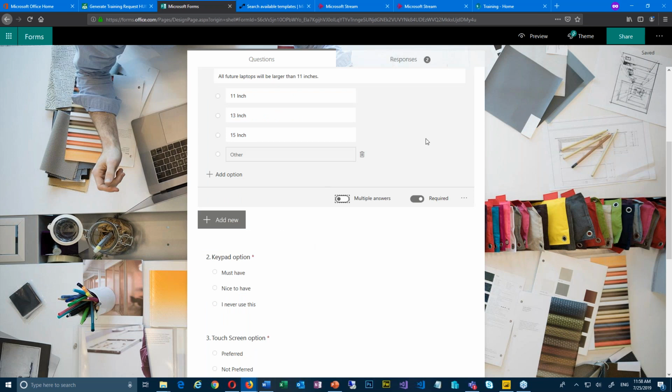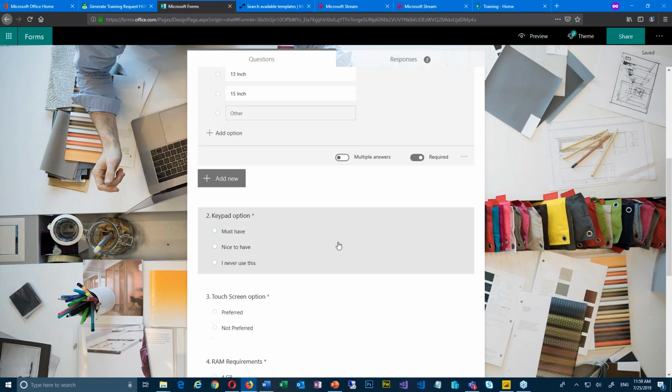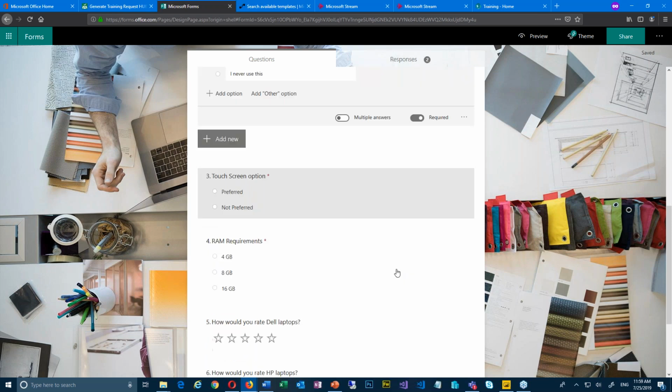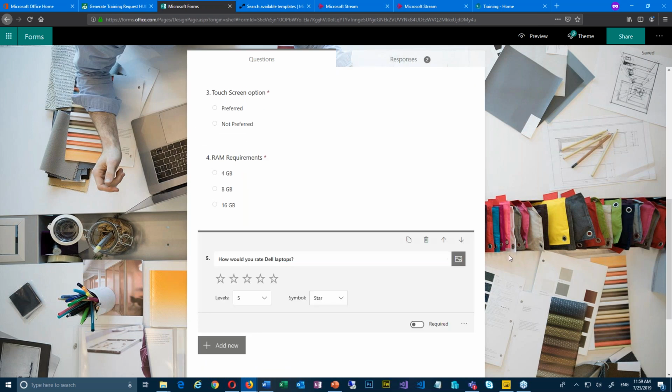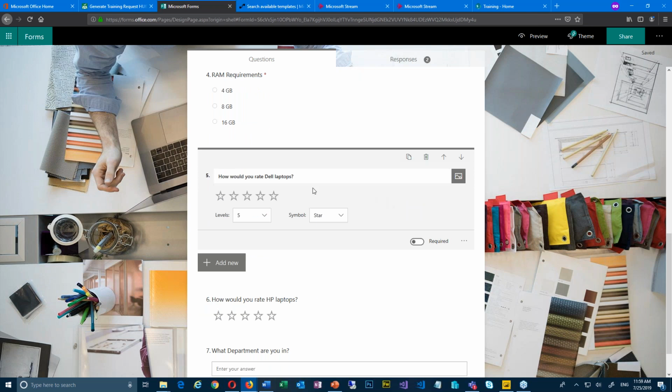Okay. Each time you click on a question, it asks if you want to add another question in line there. But I just went through and added all the questions here. Down here, I use rankings or ratings, sorry. So I came in, added a question, and this little icon here means you can add a picture in there too if you want to make it look more fancy.